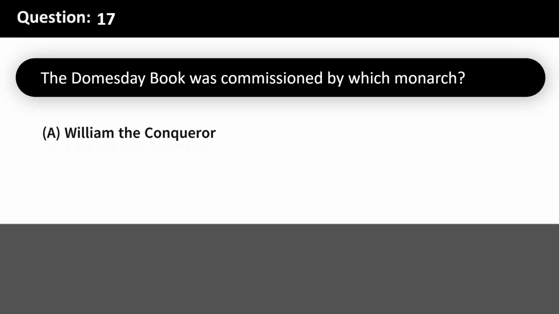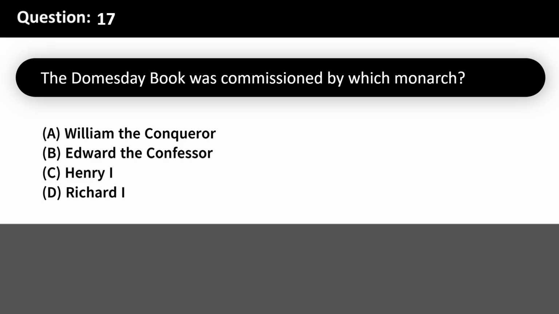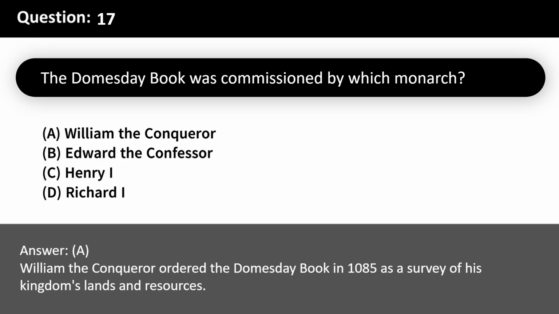The Domesday Book was commissioned by which monarch? A. William the Conqueror. B. Edward the Confessor. C. Henry I. D. Richard I. Answer, A. William the Conqueror ordered the Domesday Book in 1085 as a survey of his kingdom's lands and resources.